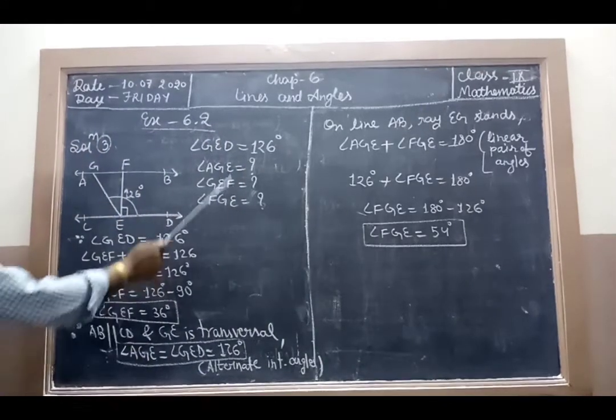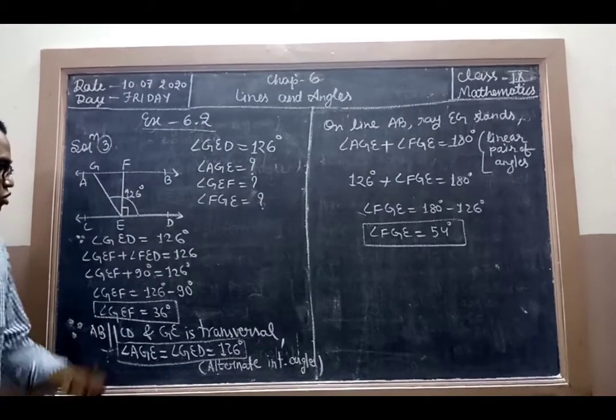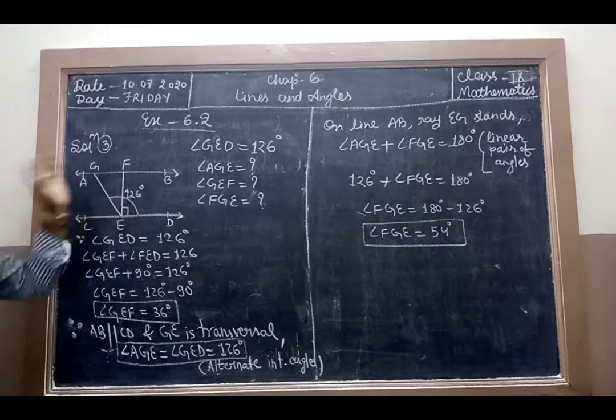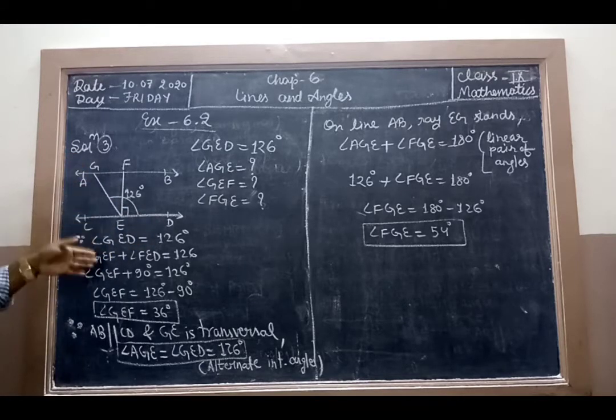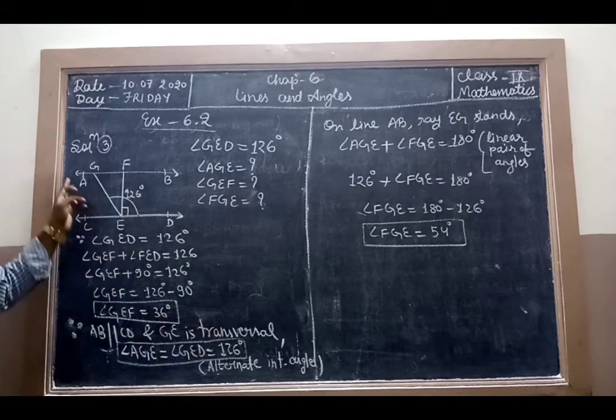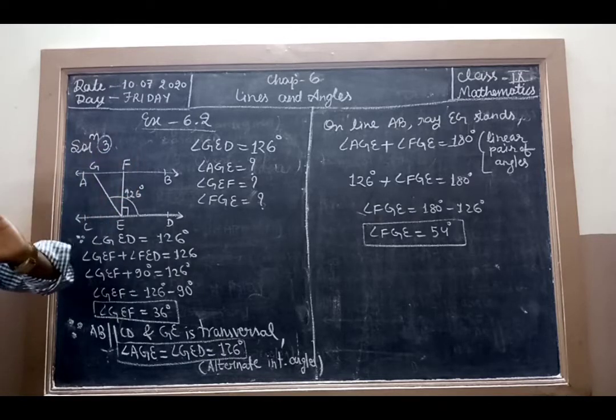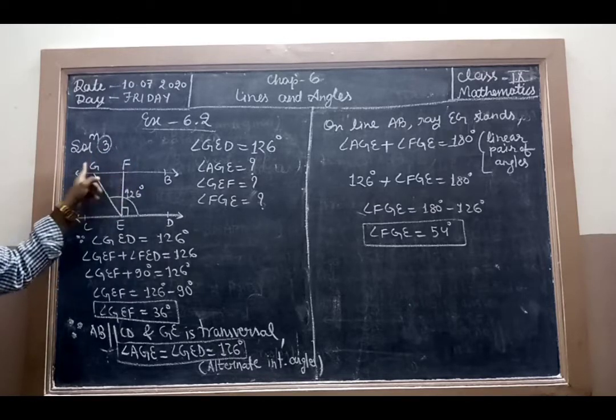In this manner we got all three angles. First we used angle GED and found angle GEF. Then we used the parallel lines concept. By alternate interior angles we got angle AGE, and then we used the linear pair of angles, and in this manner we got FGE.